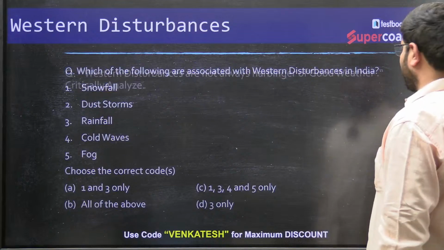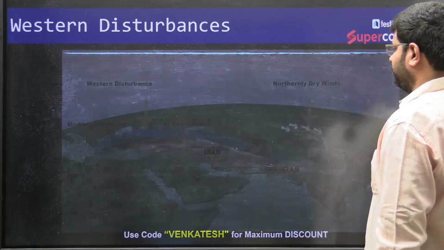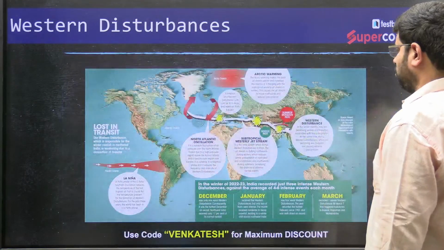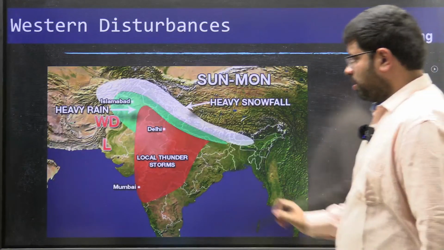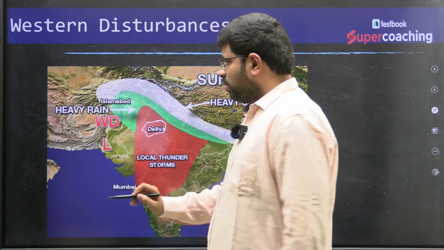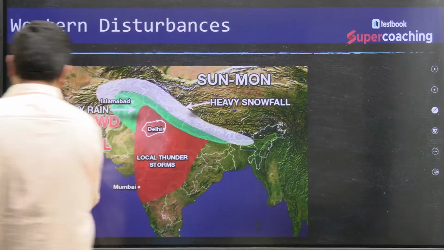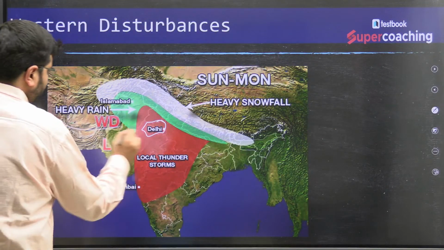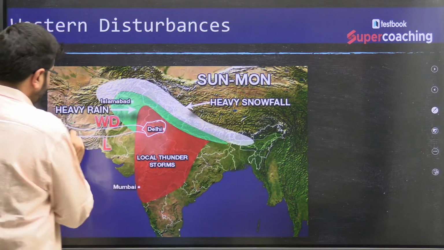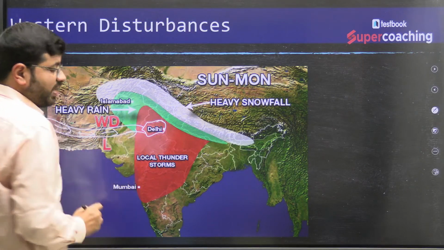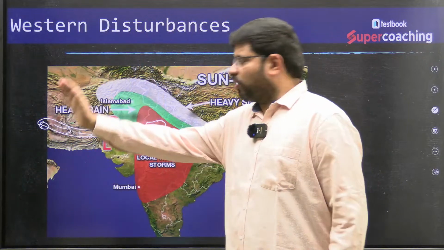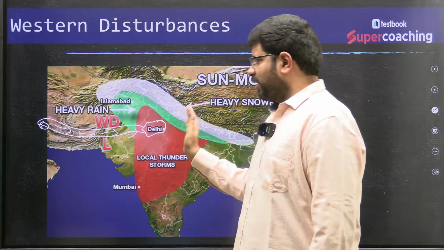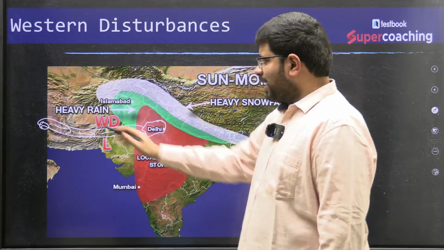Let me explain that. You see here, this is Delhi. Sometimes there might be a heavy westerly disturbance, which can originate from the Mediterranean Sea and come towards India, moving like this.